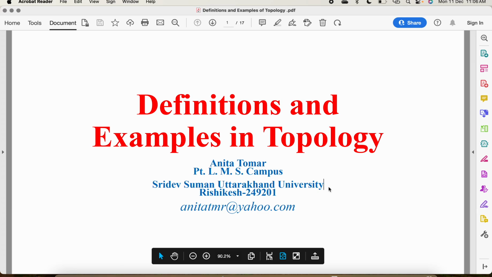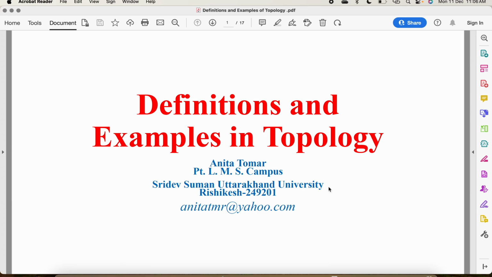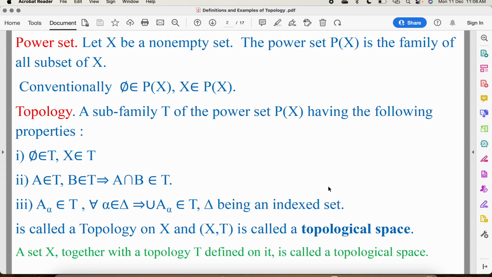Good morning everyone. Today we will study definitions and examples in topology. First of all, we will define power set because we need it in the definition of topology. Suppose X is a non-empty set. The power set P(X) is the family of all subsets of X.